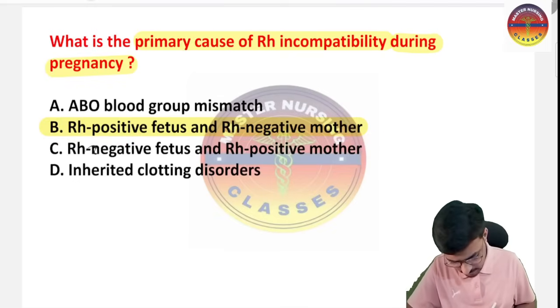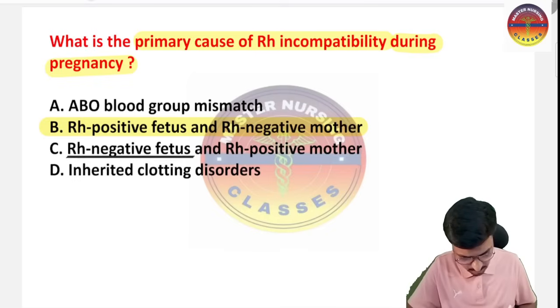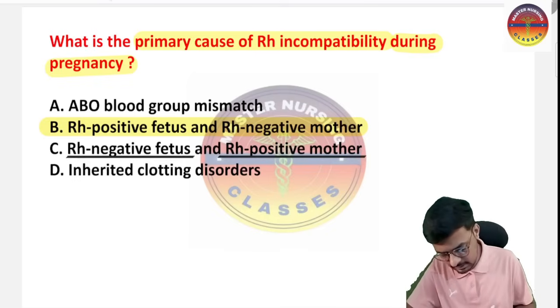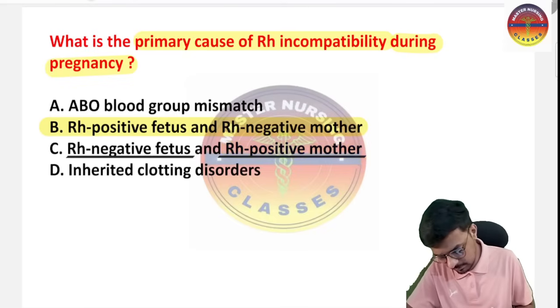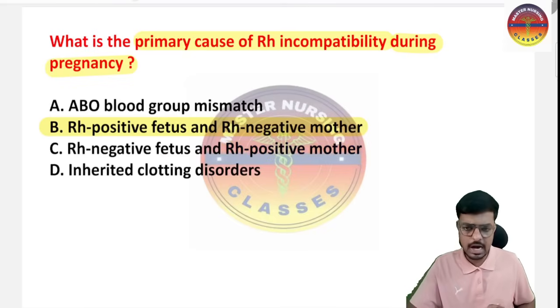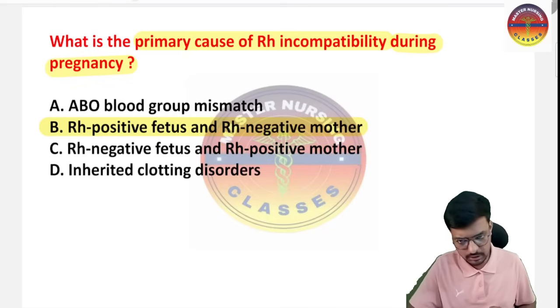Option C is RH negative fetus and RH positive mother. No, if the mother is RH positive, there is very little chance of RH incompatibility. So please do remember the criteria: the fetus should be RH positive and the mother should be RH negative.